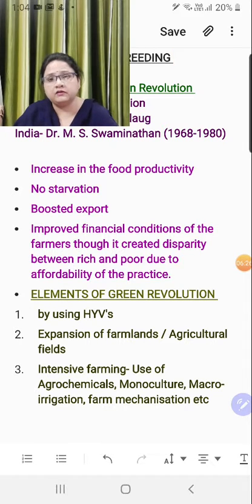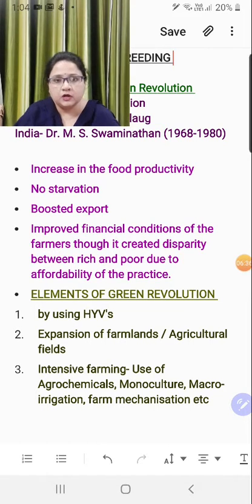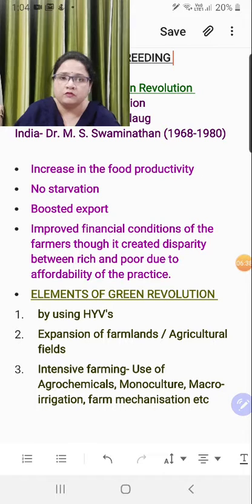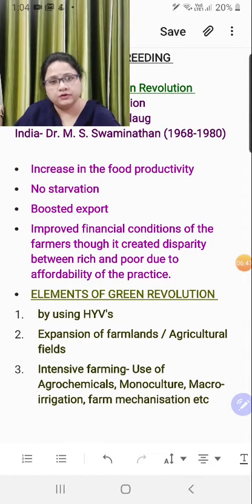Children, when green revolution was implemented, at that time we could not even talk about resistant varieties with respect to disease or drought and so on, right? But HYVs were pretty much there. So use of high yielding varieties, which were genetically engineered, biotechnologically engineered varieties, increased the food production.